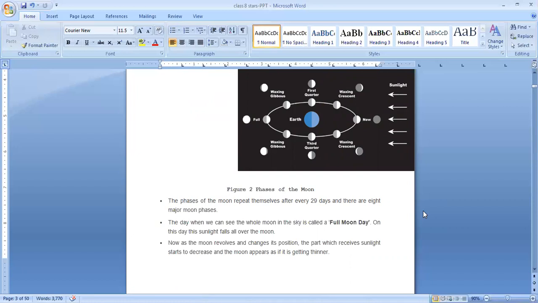The day when we can see the whole moon in the sky is called a full moon day. On this day, the sunlight falls all over the moon. Now, as the moon revolves and changes its position, the part which receives sunlight starts to decrease, and the moon appears as if it is getting thinner.